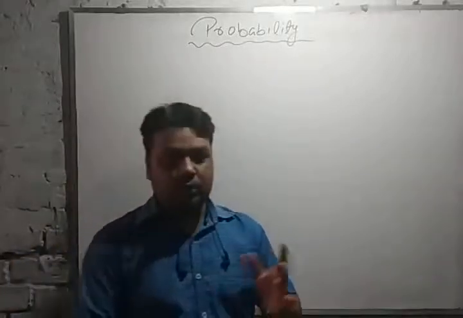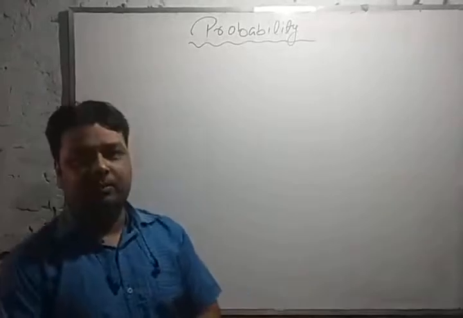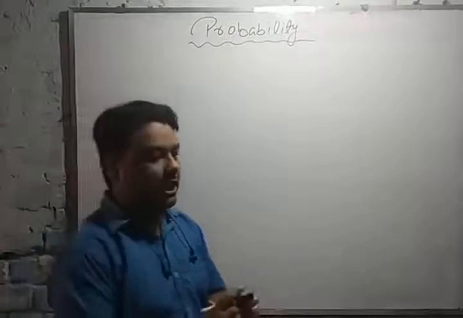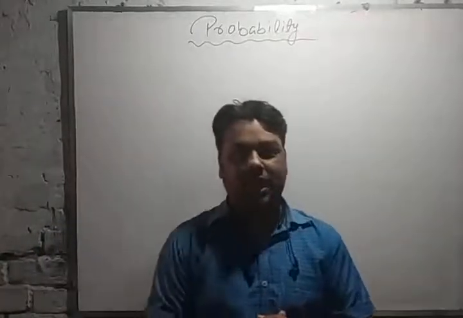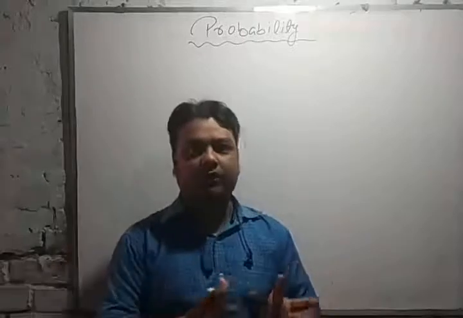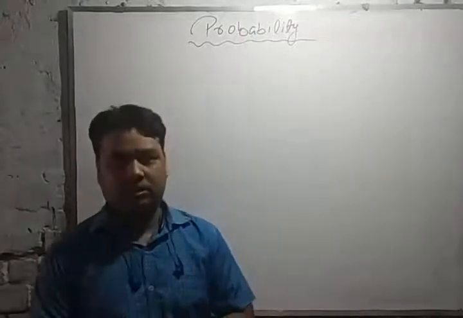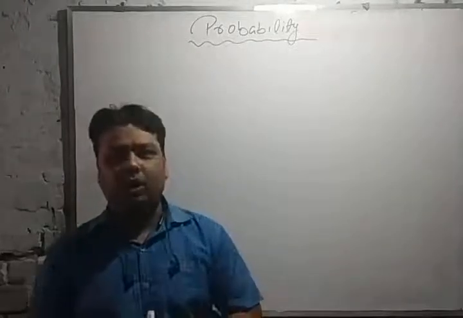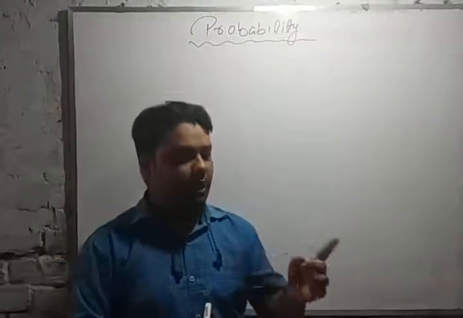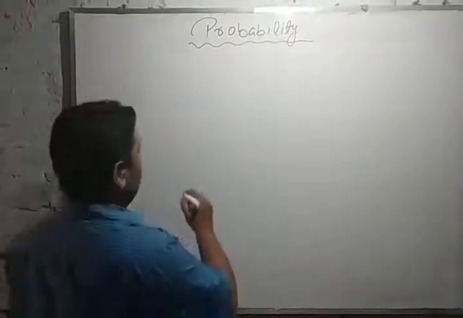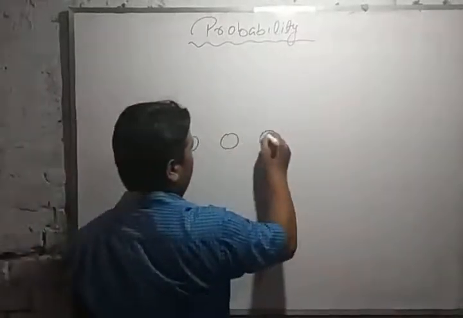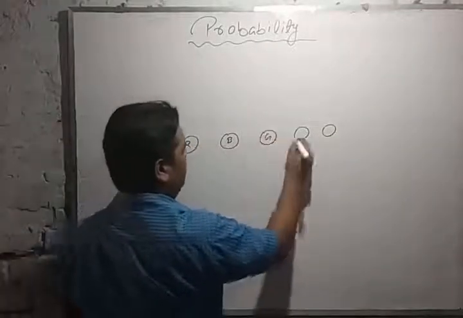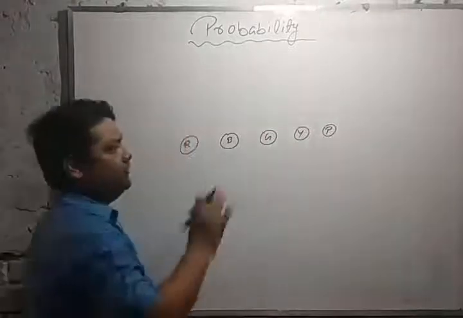Okay, so students, what is probability? Probability means the occurrence of an event. It means if there are five things, all of different colors, we can take 5 balls only. If we are taking 5 balls and you have to choose only one ball, let's see: 1, 2, 3, 4 and 5. Now it's red color, blue color, green color, yellow color and pink color. These are the 5 colors.